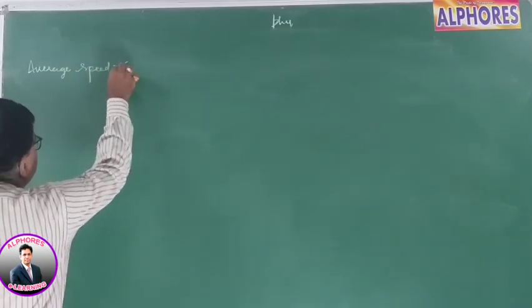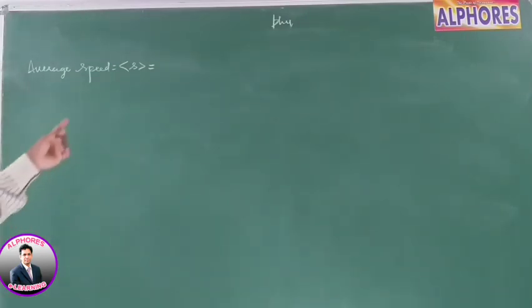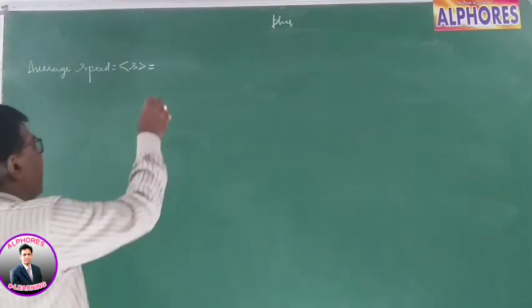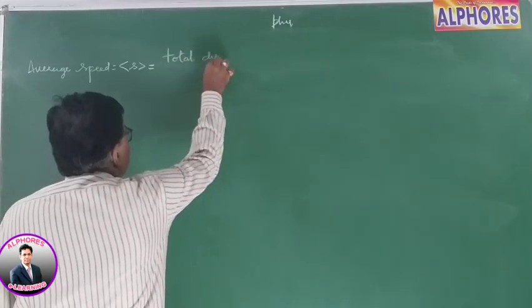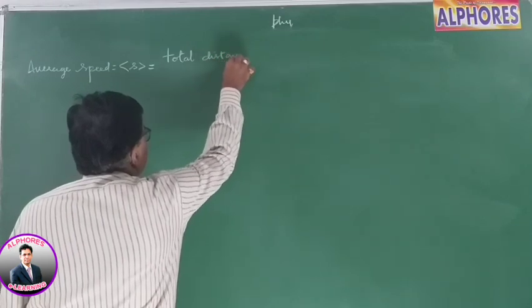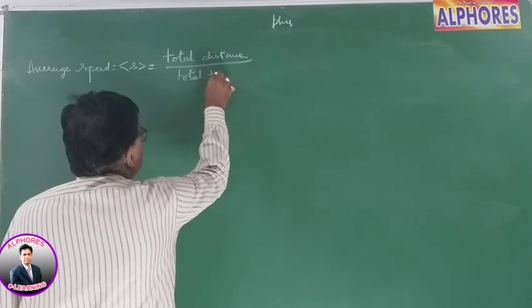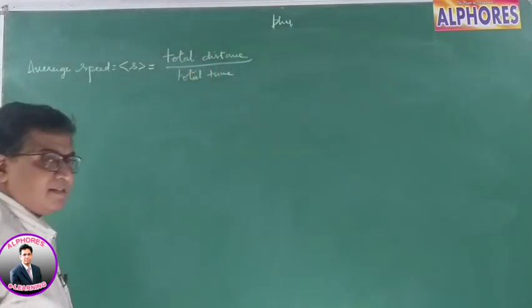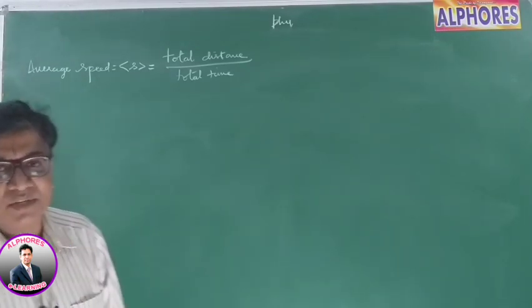You know, the symbol for it is like this. It's denoted as average speed. Now, how do you define average speed? Average speed is defined as the total distance covered by the body by the total time taken to cover the distance. It is the ratio of the total distance to total time.